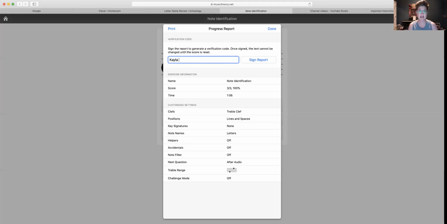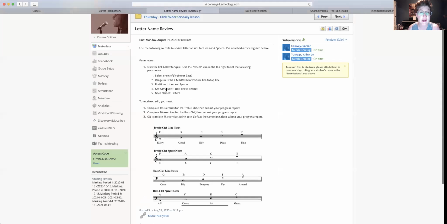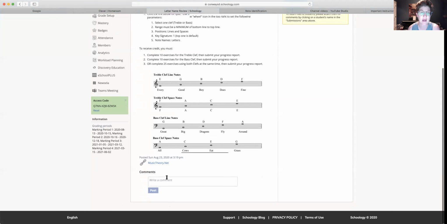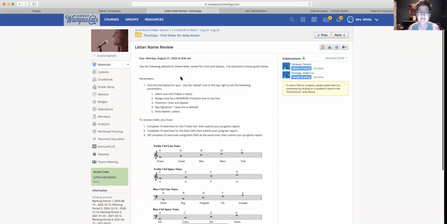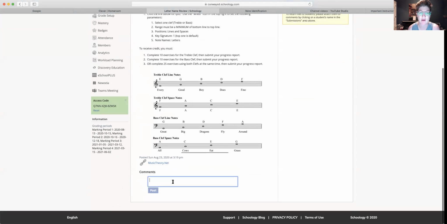Sign it, Kayla White, sign report, and now you have a link. I would do the link. Now you have a link that you can enter in as your submission. So we're going to copy that link. We're going to go back over here, and you're going to put it right there, okay? I think. I'm learning this like you are. So I think that's where you put it, but if not, we'll figure it out together, all right?